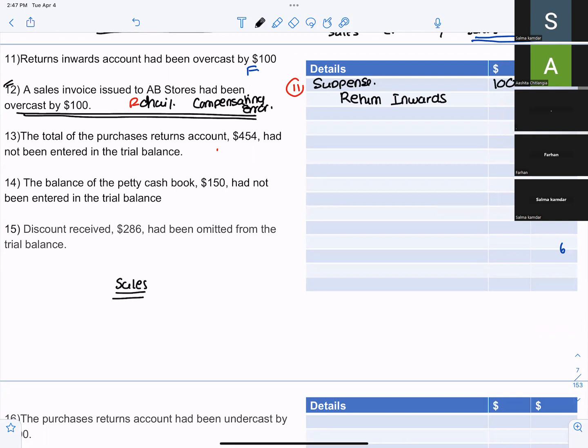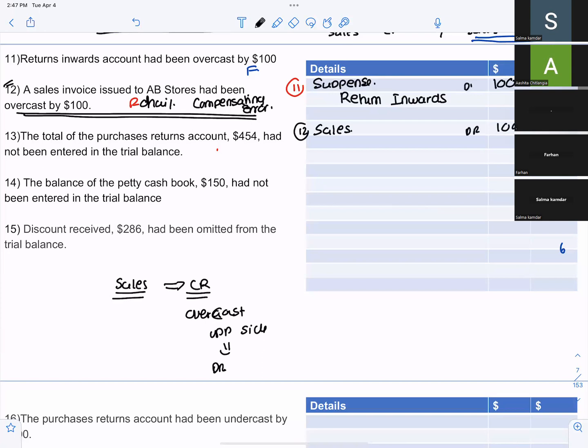Sales is credit, and since it was overcast, I will write it on the opposite side. The opposite side is debit. So sales debit and suspense credit.